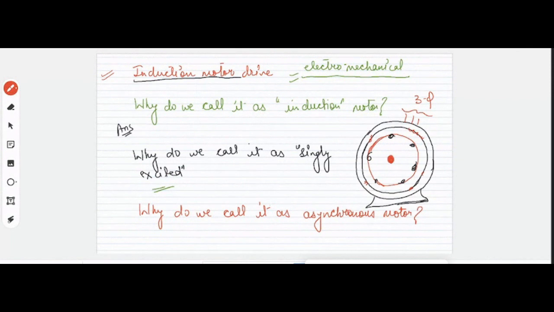Right. Basically, because your induction motor cannot operate at a synchronous speed, that's why we call it an asynchronous motor. It can operate at any speed except the synchronous speed. Now, why can it not operate at a synchronous speed?